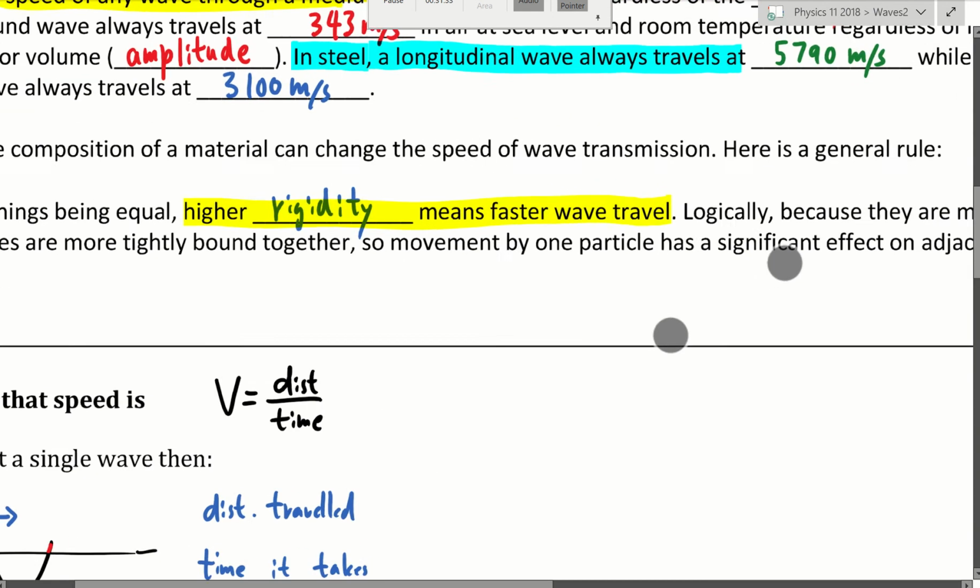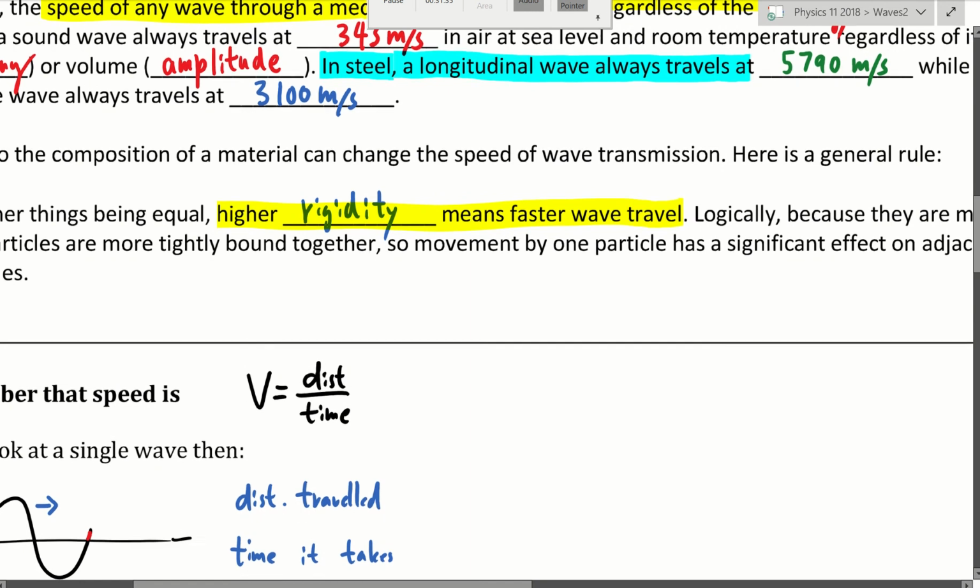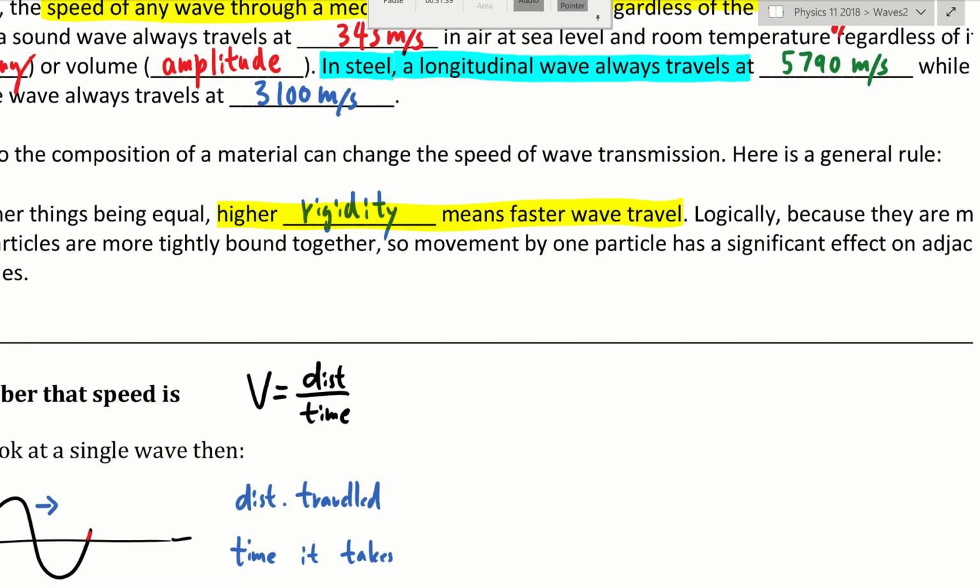That's solid. Okay, so a wave can travel faster in solid compared to in liquid, and liquid is faster than air. So technically speaking, the speed of sound in the air is the slowest that it could be. Speed of sound in water is faster, and speed of sound in solid is even faster. Okay, so in the air is already very small.